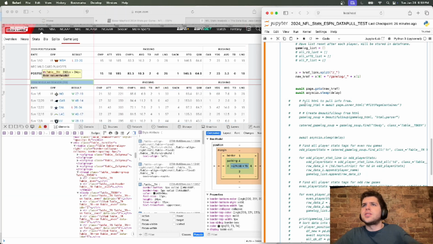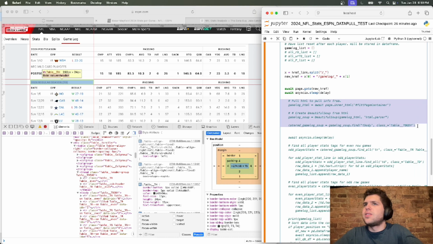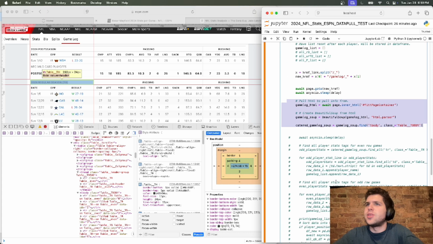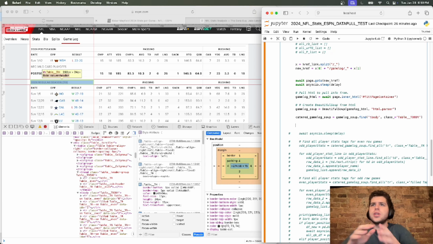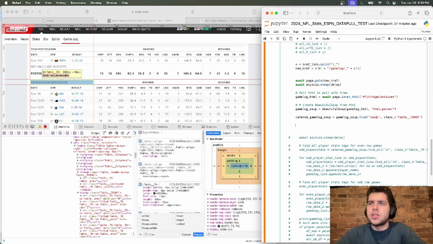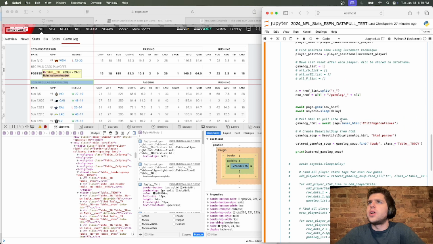And this is actually a test that we can do. So let's just do this live. And if you get bored, maybe I'll edit it, maybe just skip ahead. We're only 18 minutes in. Maybe I could solve this a lot faster than I thought. What we're going to do here is, and this is actually really interesting when it comes to testing, and maybe you shouldn't skip it if you're new to programming, is print this catered game log soup, so this T-body. And let's see what it's printing out.